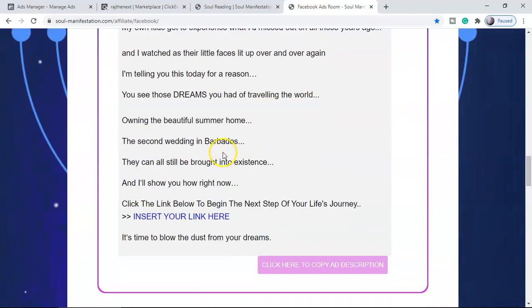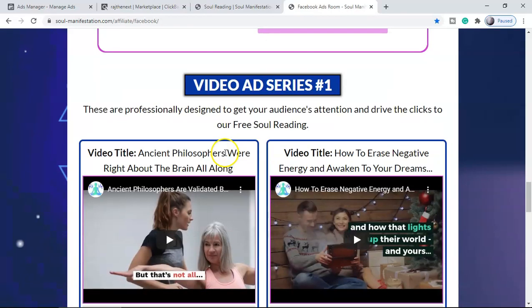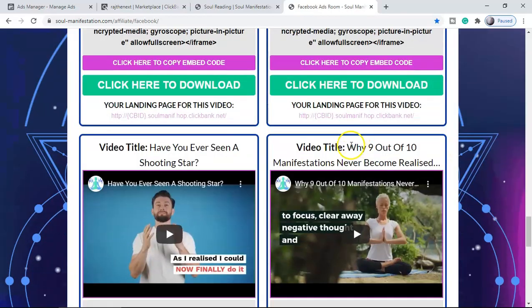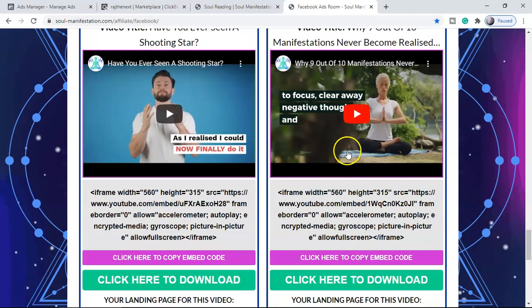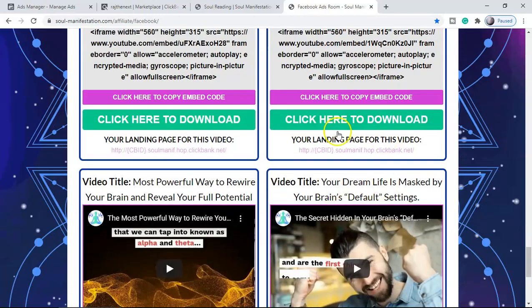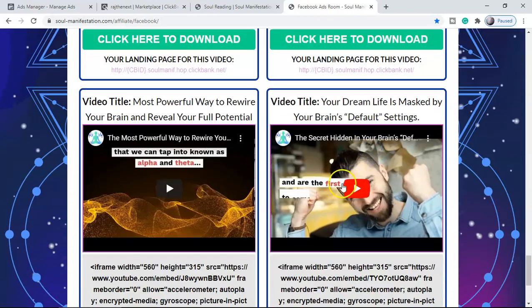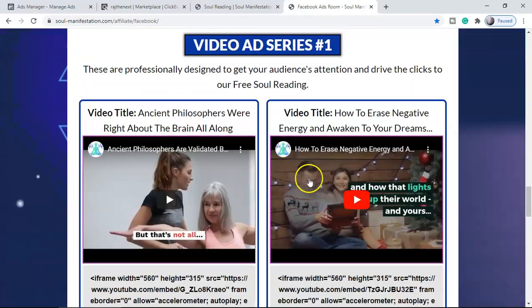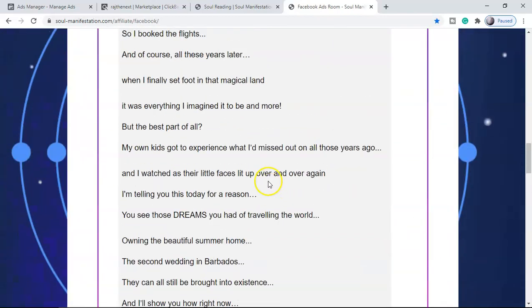I already read it, their ad copies are amazing. They also have a video which you can promote in Facebook ads or also with Google ads or YouTube ads. Some of them are a little bit longer and some of them are shorter, so you can download it. They've also given the landing page design for each of the videos, but I'm not going to use video here. I'm going to use the image.